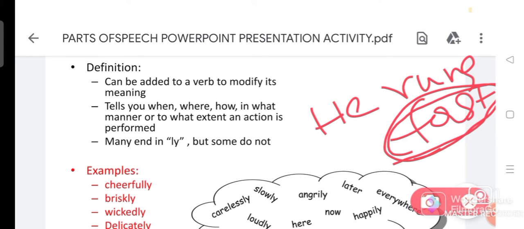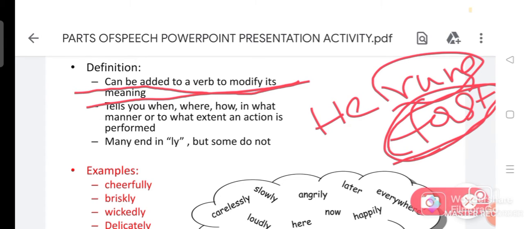How does he run? Fast. Right? So here an adverb can be added to a verb to modify its meaning. It modifies the meaning. He runs. Okay, so if I only said he runs, but I say he runs fast.